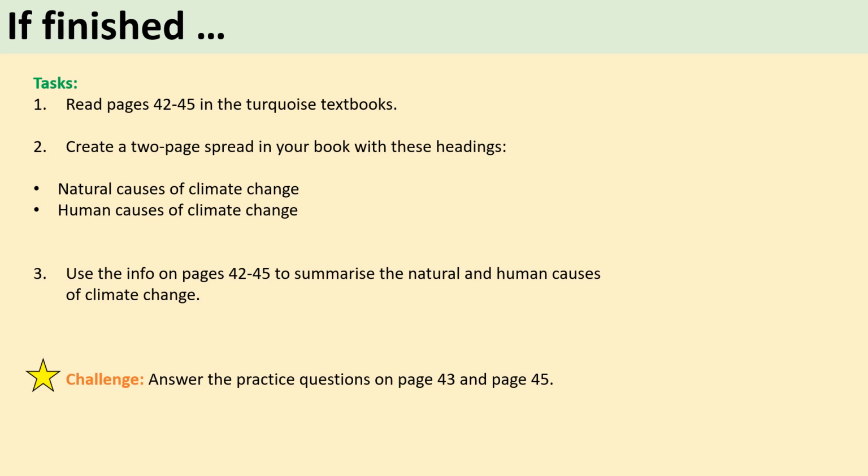So I want you to create a 2-page spread in your book with these headings. So on one page, natural causes of climate change, and on the other page, human causes of climate change. And I want you to use the information to summarize these causes of climate change. And it includes things like the Milankovitch cycles, which I know many of you struggled with or you couldn't quite remember from before. So I will be going through all of this with you in class anyway, but it's good to just do a bit of pre-reading before we go through it together.